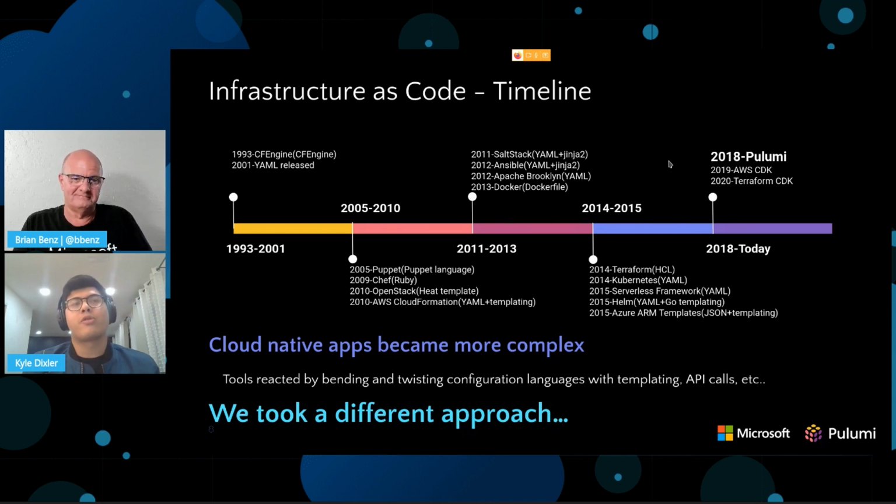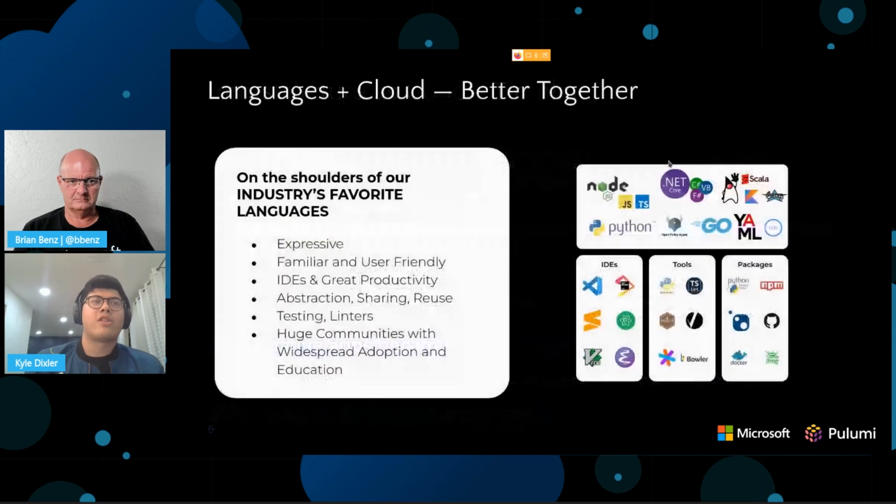So learning these new frameworks is a pretty large time investment, and without the support of mature tooling, you're essentially defining this cloud, your entire production environment, using something like notepad.txt. So Pulumi takes a different approach with that. You get to bring your own language. In this case, we're going to be talking about Java.